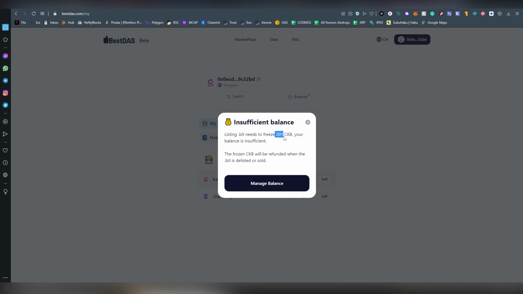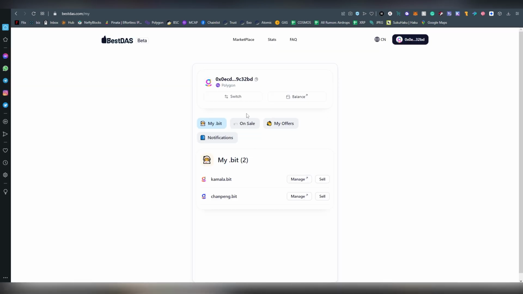You will need 201 CKB, which is basically nothing, like 80 cents or so. The CKB price is I think 1 or 2 cents right now. And once you get it, the frozen CKB will be refunded when the .bit is delisted or sold. So you're not losing the money. This is just a collateral to get things running on the system.